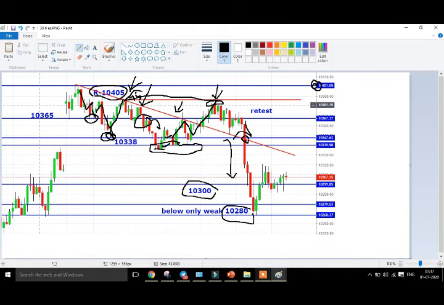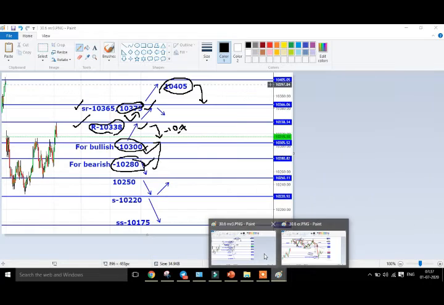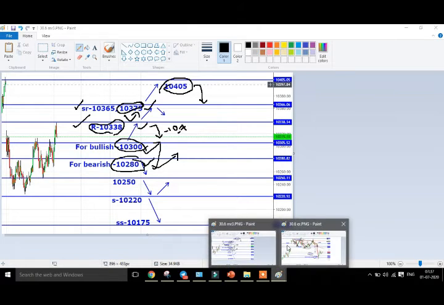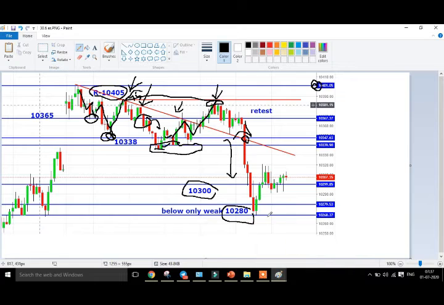Also, as I mentioned clearly, only below 10,280 can you go for a bearish trend after the confirmation of a price action sell trigger. But it took support, so there is no sell trigger now. It bounced back, and again it gave some small profit. Maybe it retested the level of 10,300 again, but here you should not go for a trade.